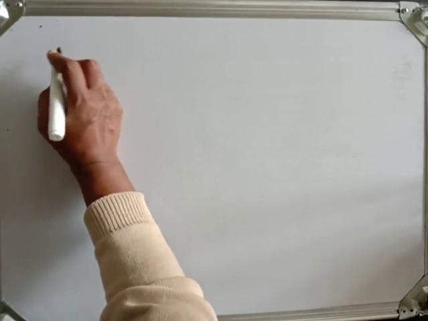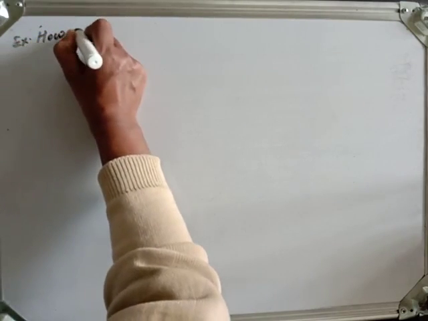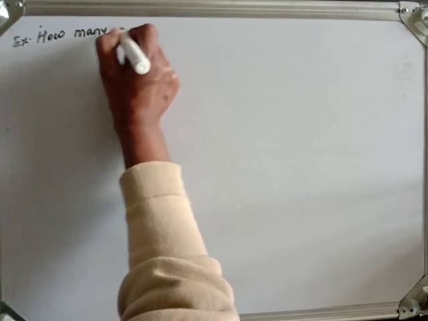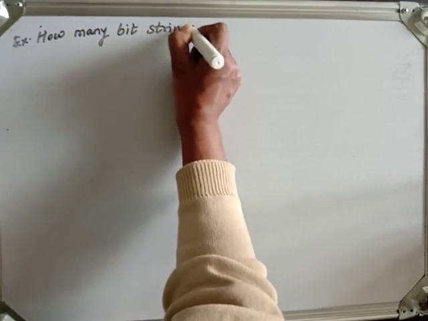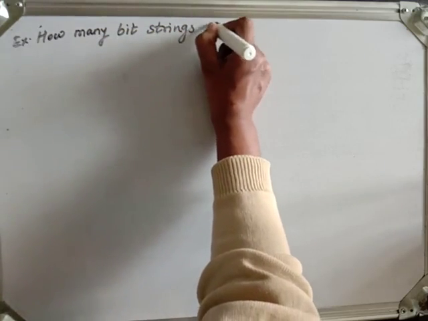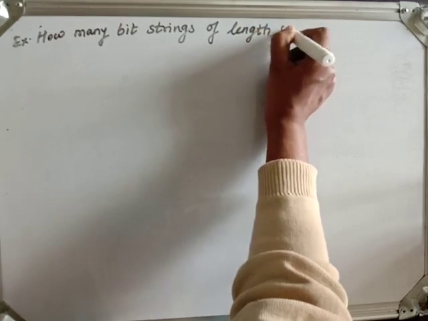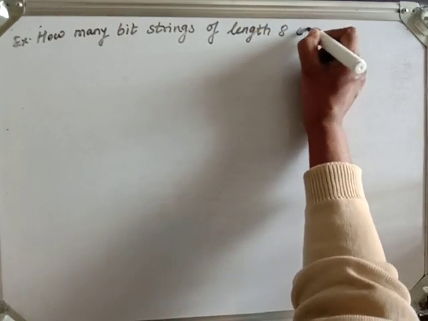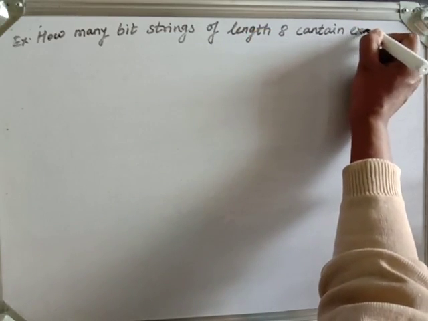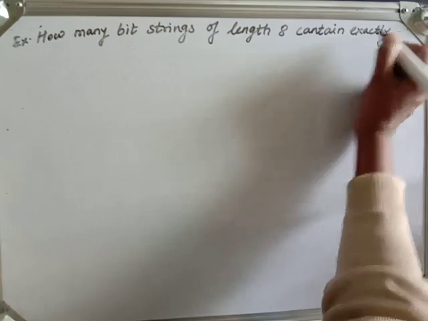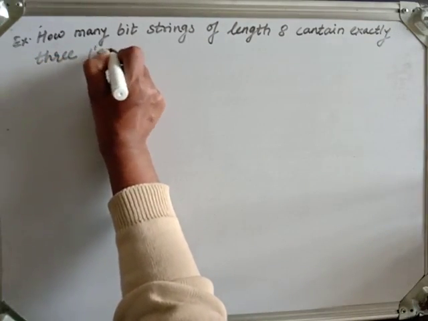How many bit strings of length 8 contain exactly 3 ones?